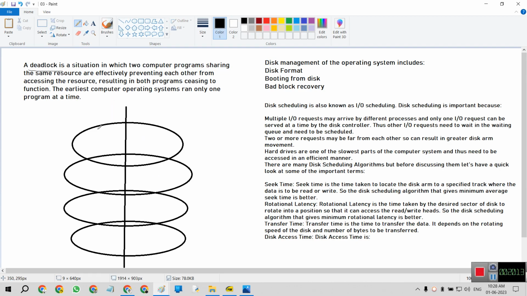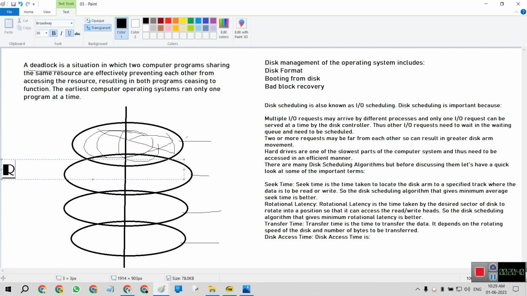For example, if there are different disks, it is disk one, disk two, disk number three, and disk number n. If we format the disk, there are different operations. If you format the disk, this must be formatted. Then if we restart or boot the disk, that is restart the disk.